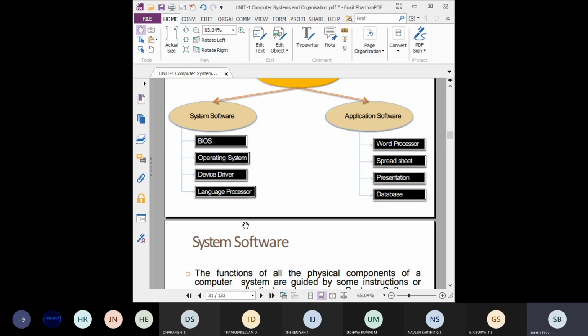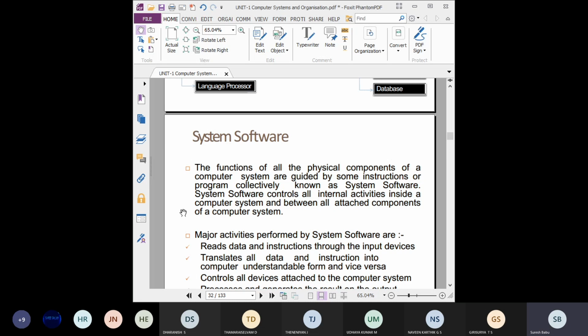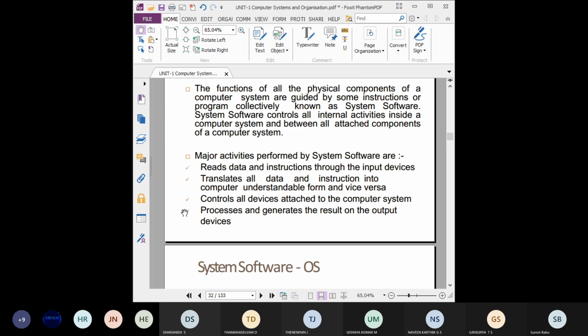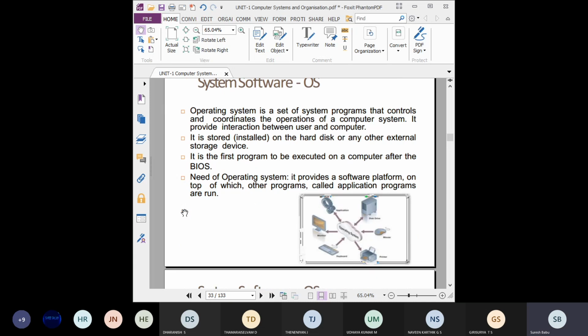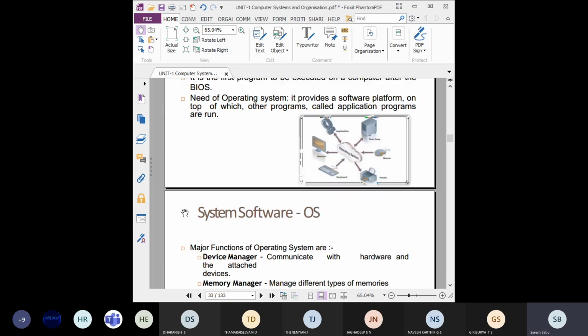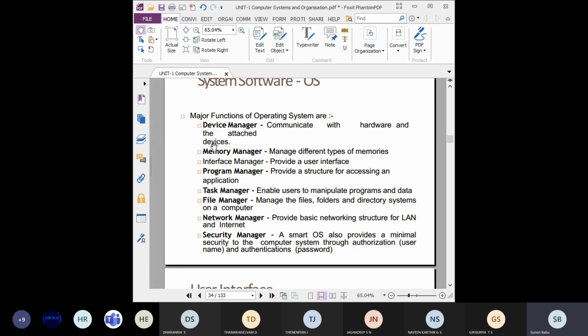So what is system software? What is application software? Go through these terms. Then the examples for system software: operating system, compiler, interpreter, language processors, everything will come. Then the major functions of the operating system. This is most important. What are the major functions? It manages everything: devices, memory management, program management, task management, file management, network management, security management. Everything is done by the operating system.